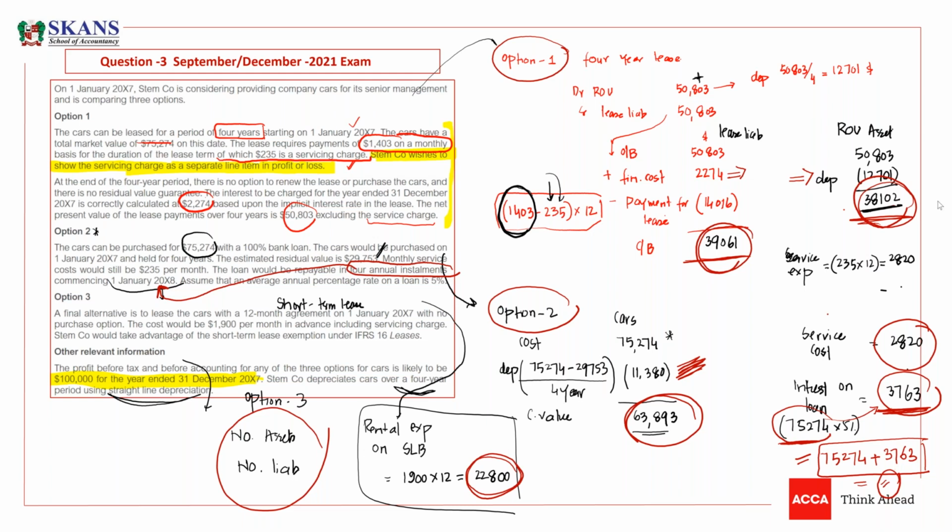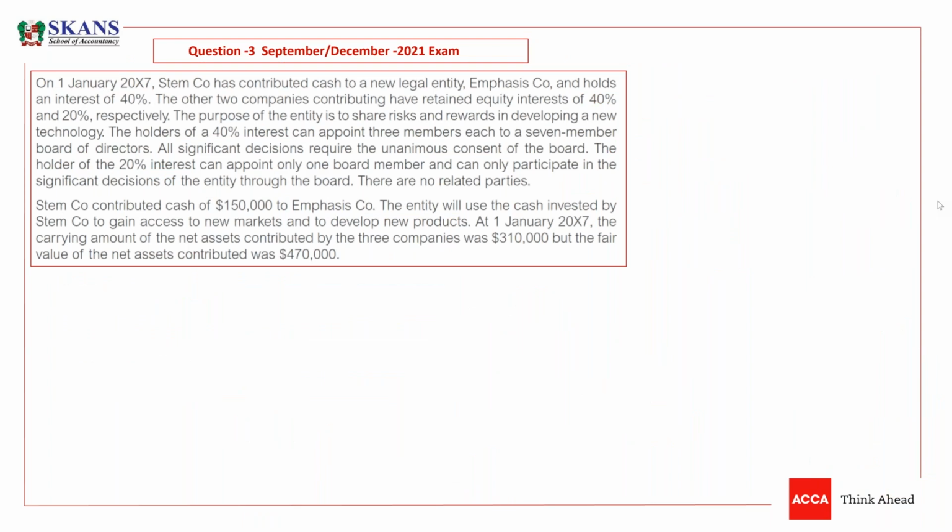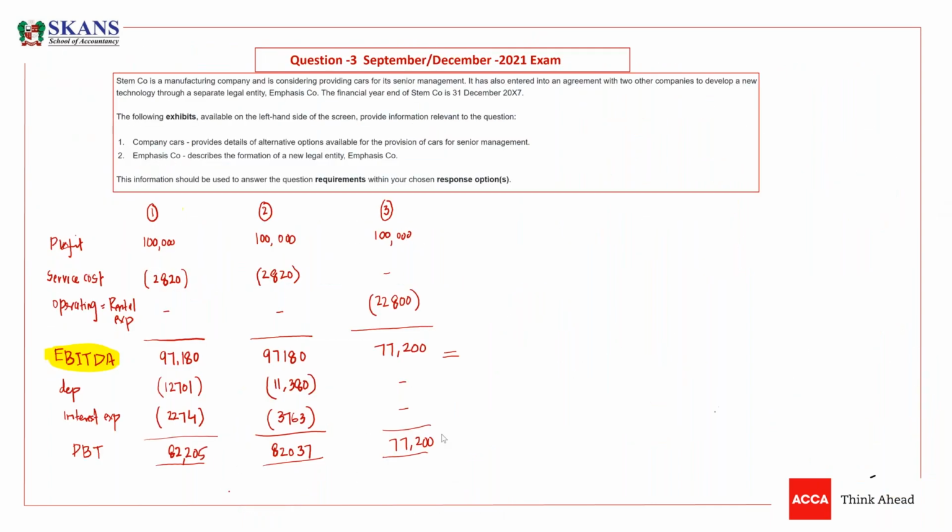Someone is asking me, do we have to mention which one is favorable, just like option 2 being more favorable? You can say that, but actually the examiner didn't ask you about which one is favorable. But yes, you can say that because it will take just one line. Yes, you should say that.